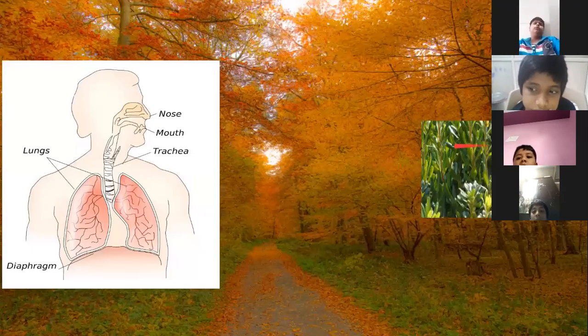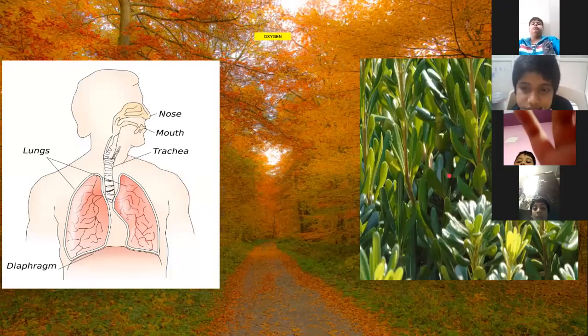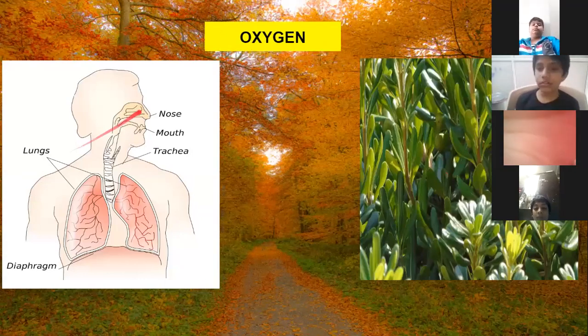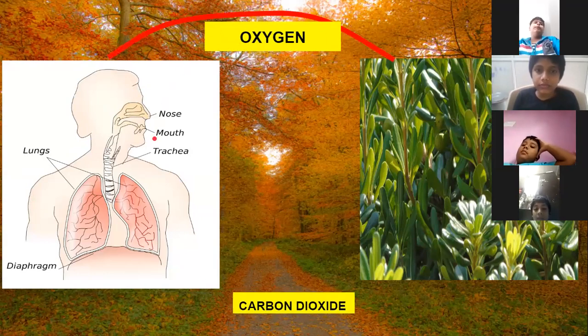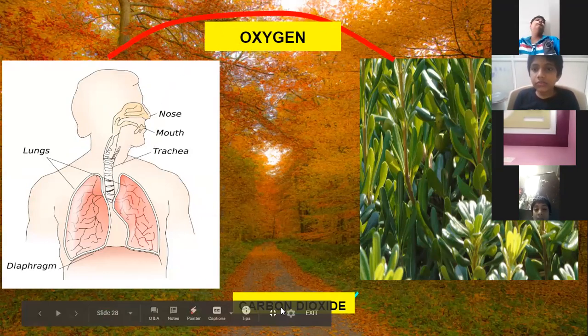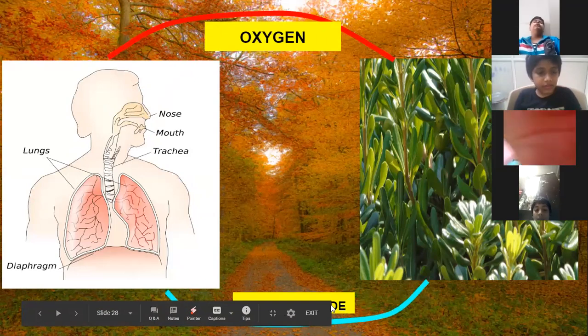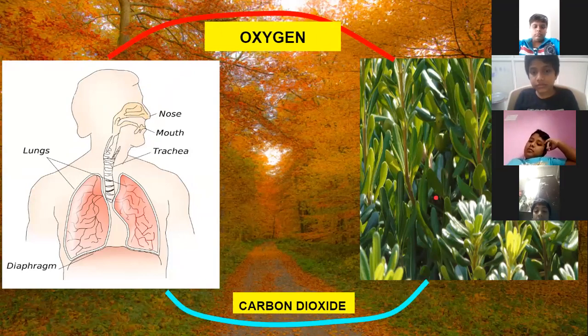Look here. Plants and human beings. See, we need oxygen. We inhale oxygen and we give out carbon dioxide. Now what happens to this carbon dioxide? The plants take the carbon dioxide. Okay, plants need the carbon dioxide. And what do they give out? Oxygen.